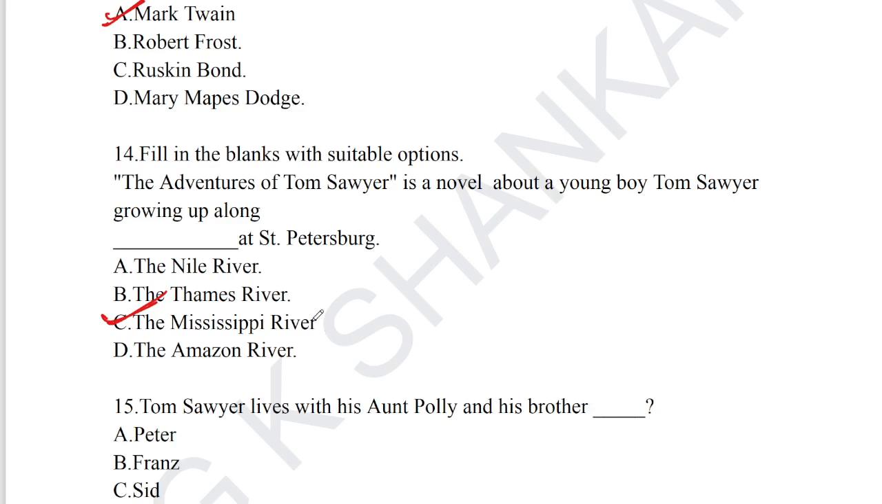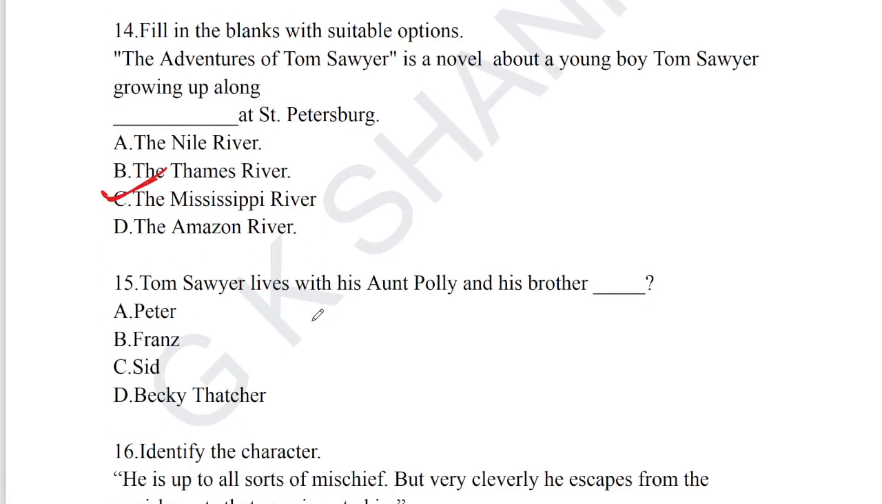Now we can move on to question number 15. Tom Sawyer lives with his Aunt Polly and his brother who? The question asks us to find the brother of Tom Sawyer. Option C, Sid, is the brother of Tom Sawyer, a character in The Adventures of Tom Sawyer, which was written by Mark Twain. Question number 15, option C is the correct answer.